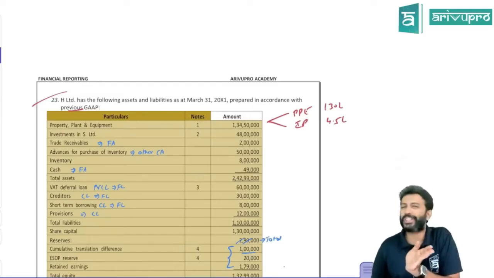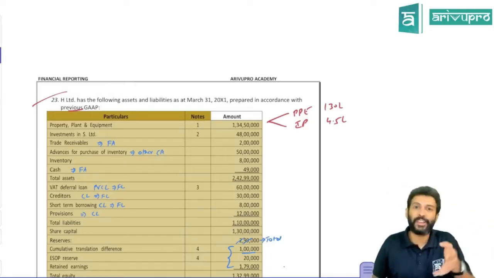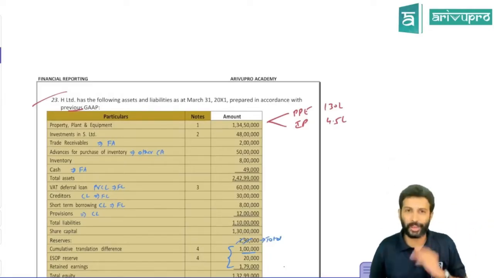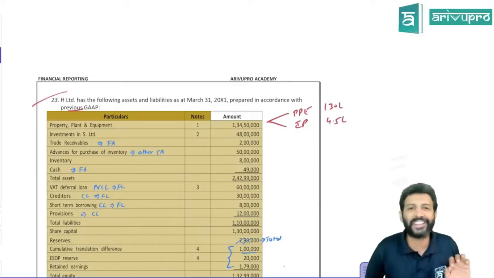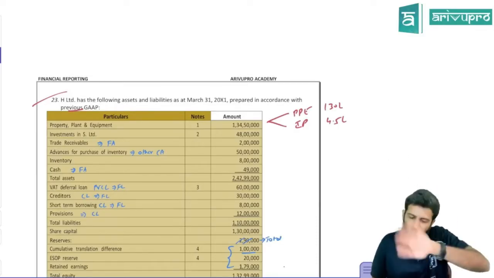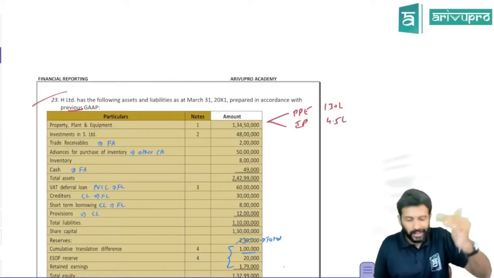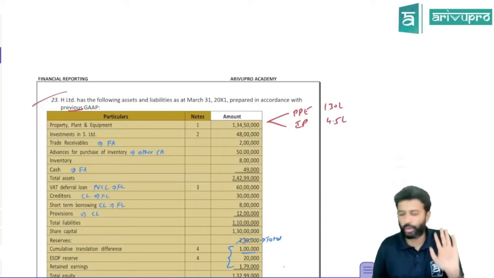I can't spend too much time, because if I spend too much time on this, some of them may feel it's too time consuming. So that's the reason I have to maintain a certain standard pace. For those of you who feel it has become a little too much for us, revise it once more. Whatever I'm saying, just after this session is over, take that question once again and revise it. You'll be able to get it.